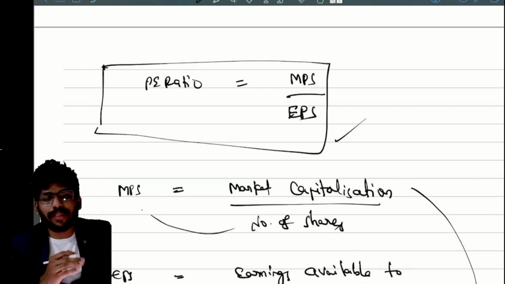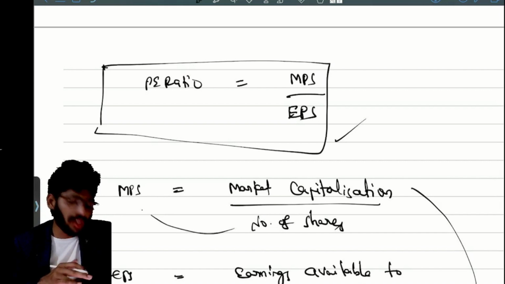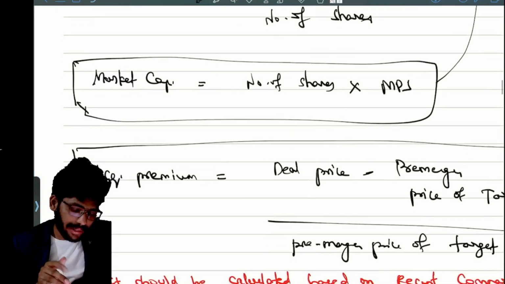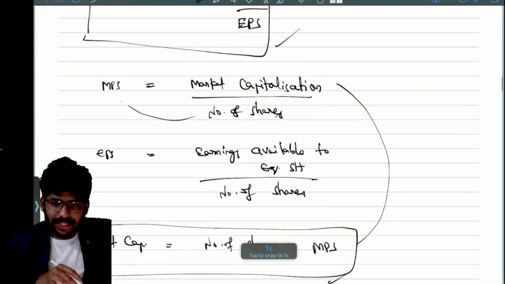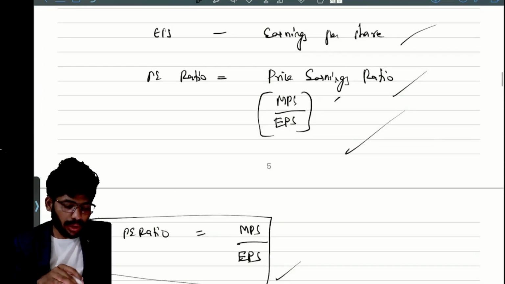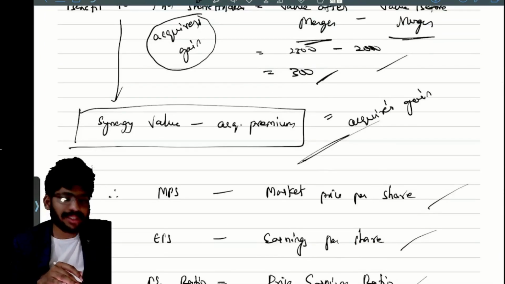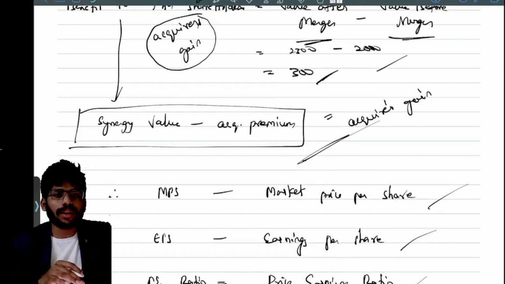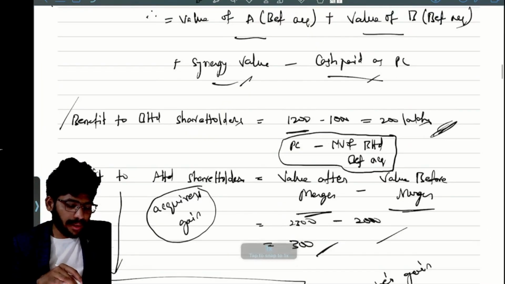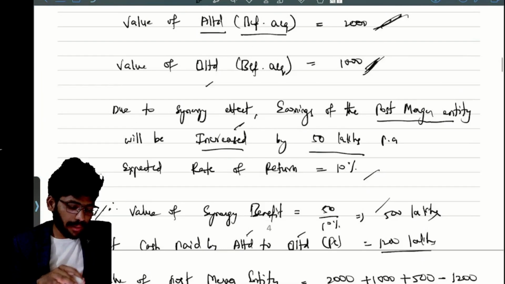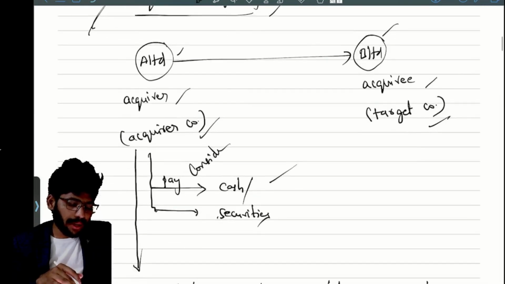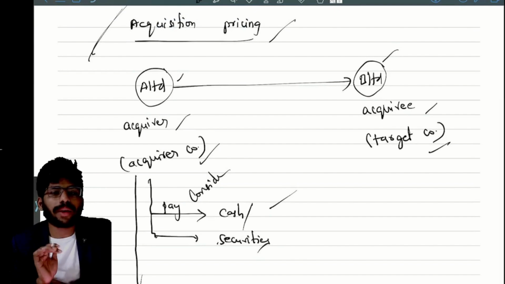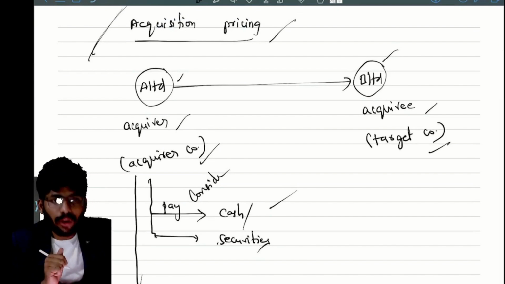EPS means earnings available to equity shareholders by number of equity shares. You already know about it. Clear? I want to stop this first session here and continue in the next session, immediately, no delay. Don't worry about it. Whatever we have discussed, I will repeat because I want clarity about this topic. Okay, clear?